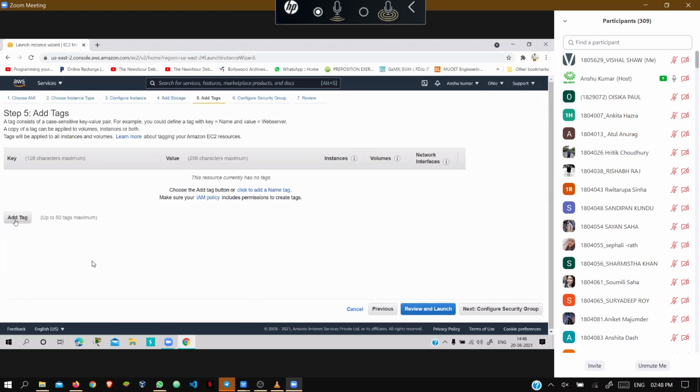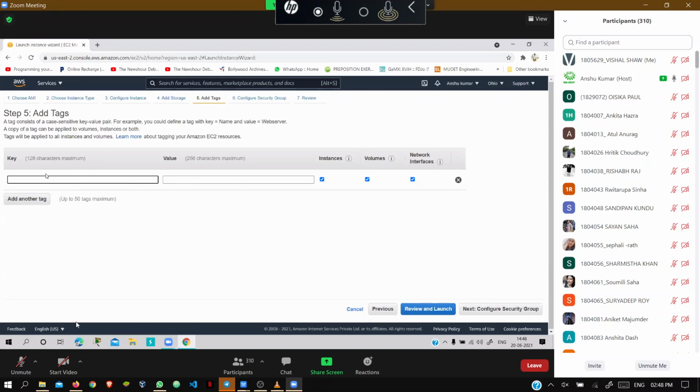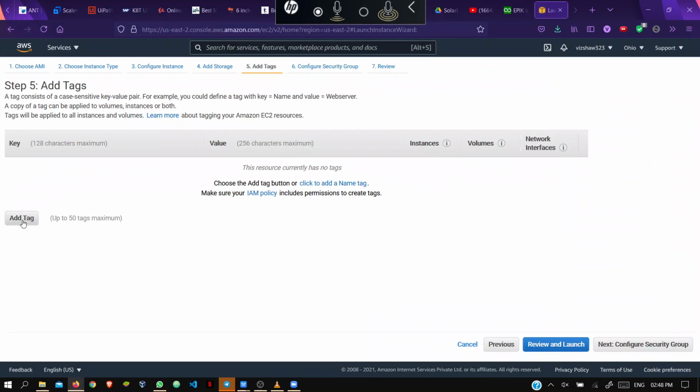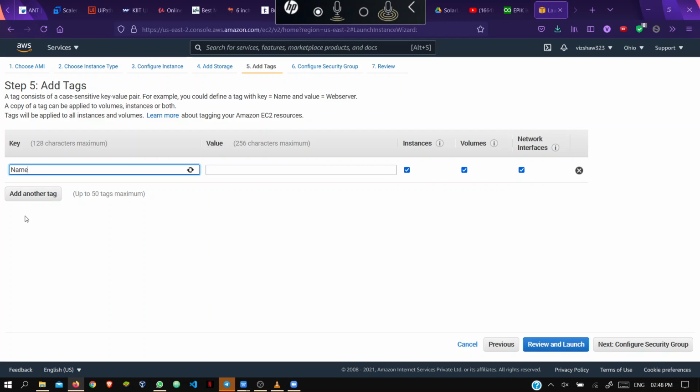In add tags, what you used to do? You used to write the name, right? So here the name, let it be Linux web server. Linux web server is already there in my system, one instance is running. So I have to give another name. You can give the name Linux web server.